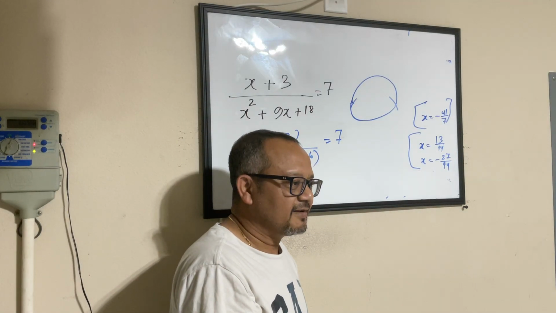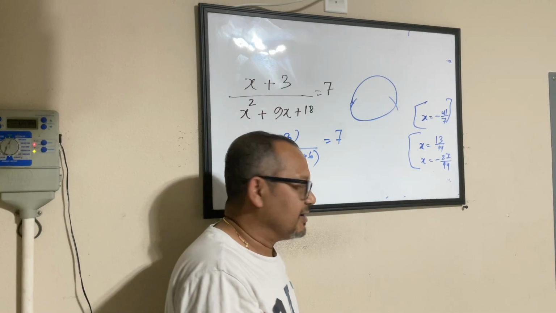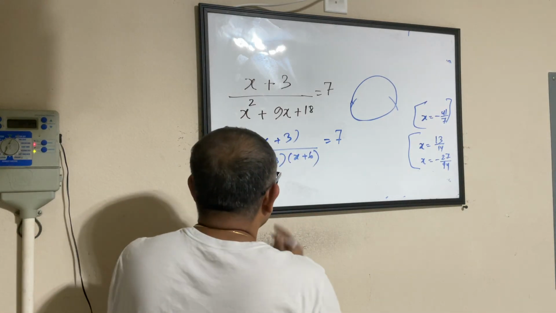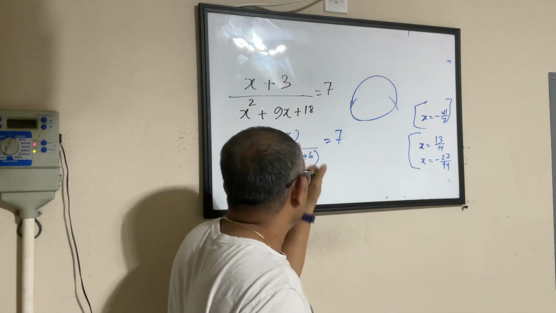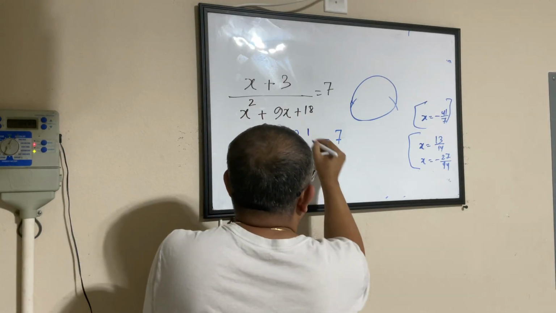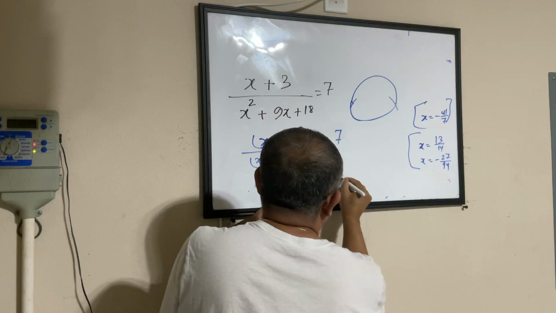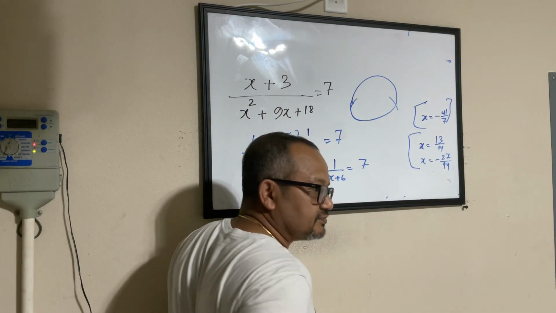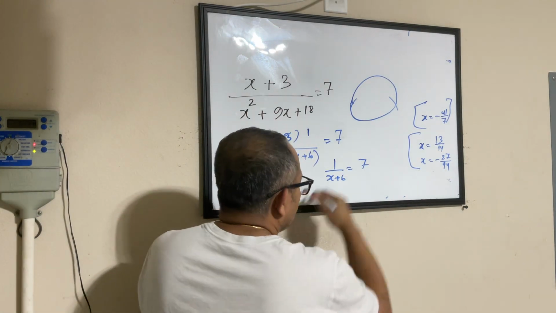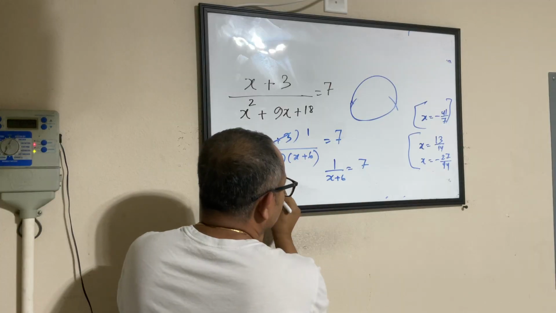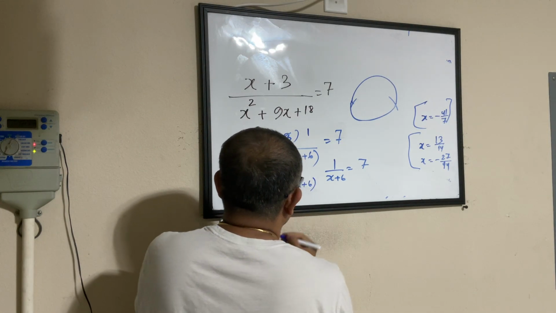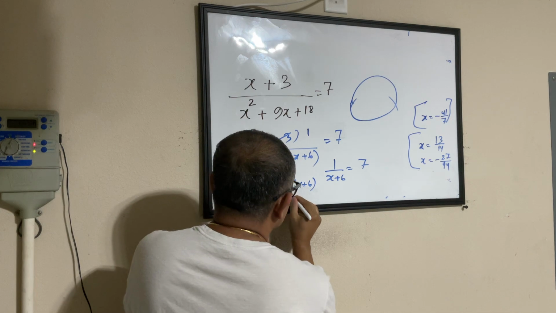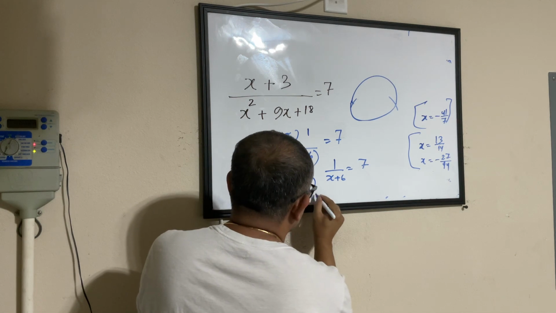Okay? So here I can knock out these two guys. What do I have? 1 by x plus 6 equal to 7. Now you have all the ways to simplify. 1 equal to 7 into x plus 6. That became 1 equal to 7x plus 7 times 6 is 42.